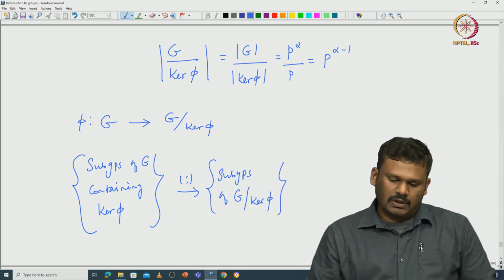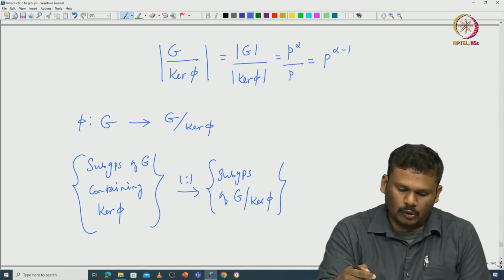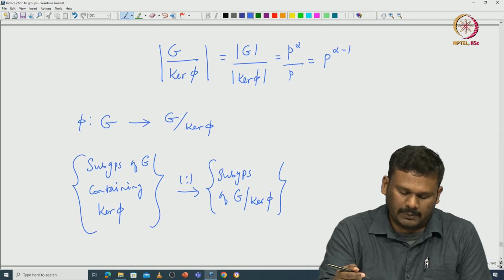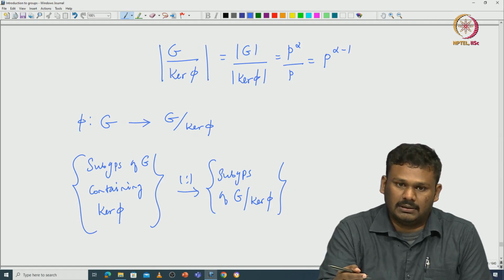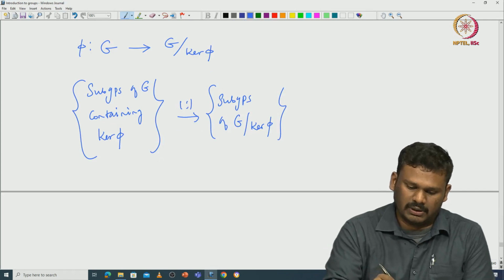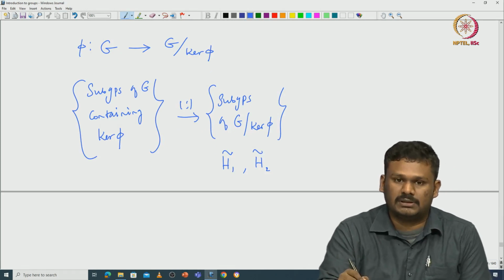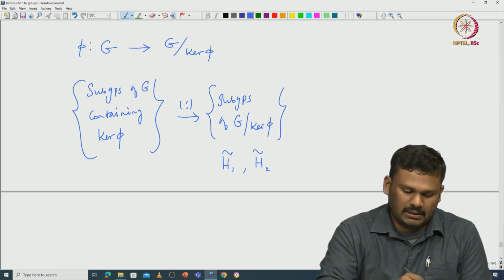So now, for example, if you have two subgroups in the right hand side, G modulo kernel pi, that have, let us say, order p, then if you pull back, what will happen? Let us call them H1 tilde and H2 tilde, two groups, both having order p. If you pull back, they come from H1 and H2, so both contain this kernel of pi.